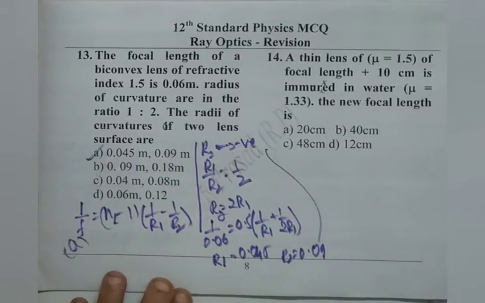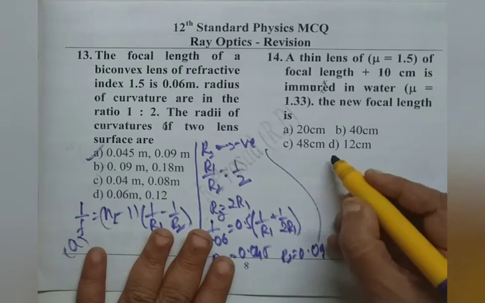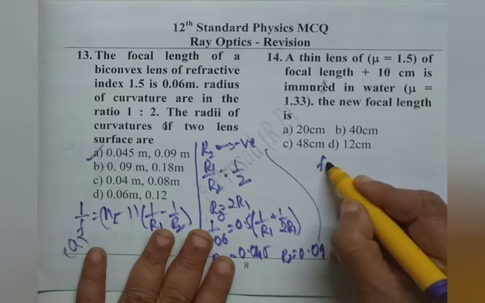We read 14th one. A thin lens of mu 1.5 of focal length plus 10 centimeter is immersed in water of refractive index 1.33. The new focal length will be? I just write a shortcut formula. If you remember this, you can do this.